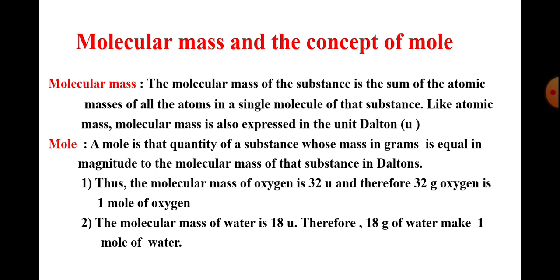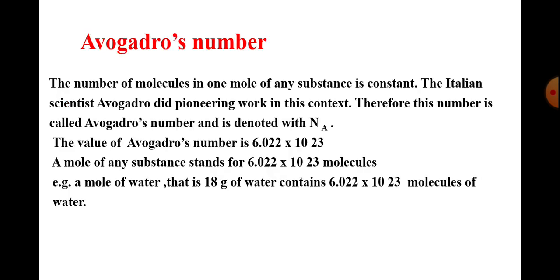Then the next concept is mole. A mole is that quantity of a substance whose mass in grams is equal in magnitude to the molecular mass of that substance in Dalton. Thus, the molecular mass of oxygen is 32 Dalton and therefore 32 gram of oxygen is 1 mole of oxygen. The molecular mass of water is 18 Dalton, therefore 18 gram of water makes 1 mole of water.